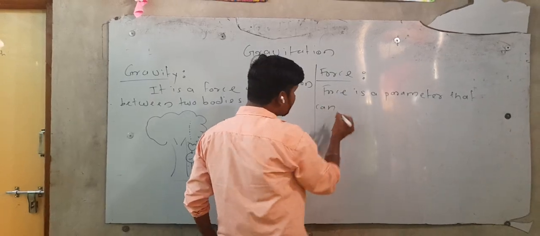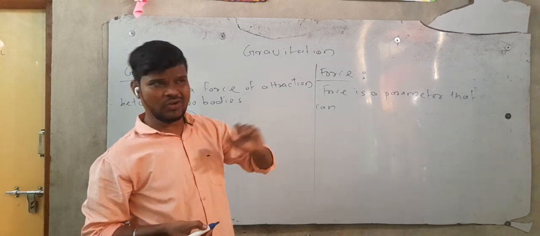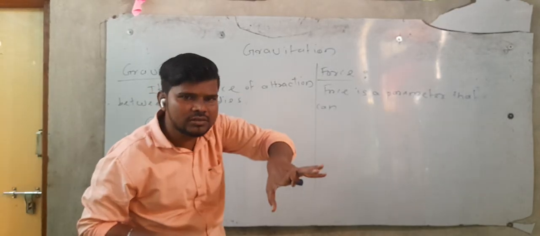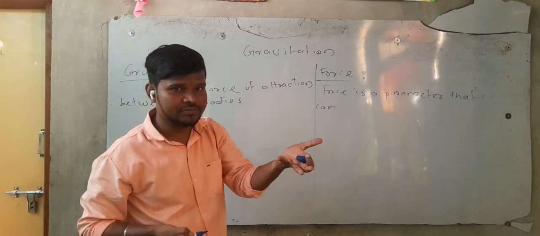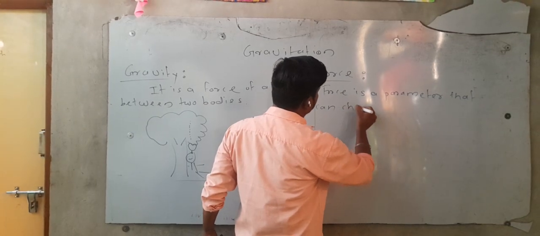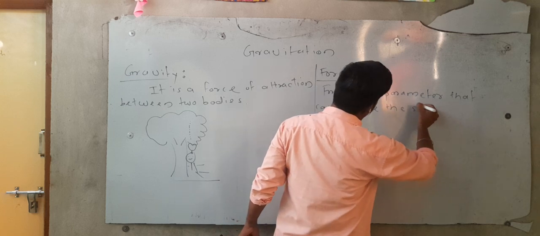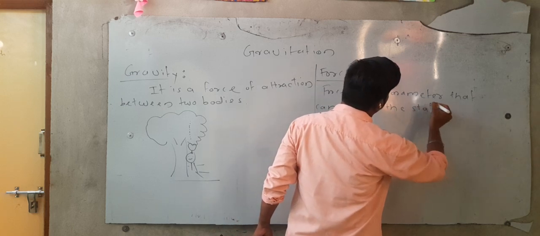that can. It does not mean it should, but it can. It is not necessary that it must change the motion, but it may change. That can change the state of an object.